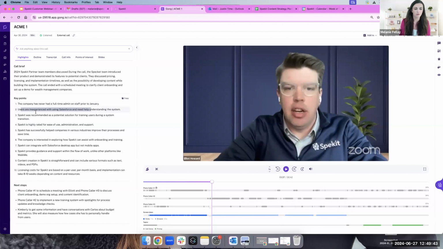Users are inexperienced with Salesforce. It was recommended for this use case. Spekit is highly rated for ease of use. Hey, we can integrate with Salesforce, but not mobile. We don't support how we compare to this competitor, discuss licensing costs, right? There's all these key points that happened on this hour call.